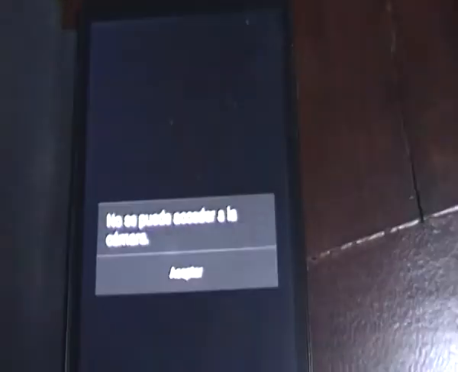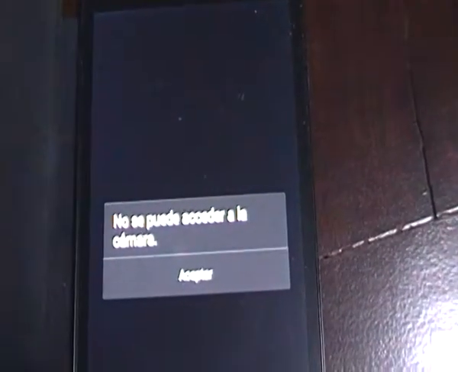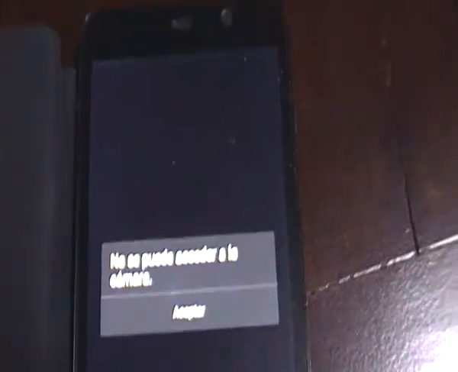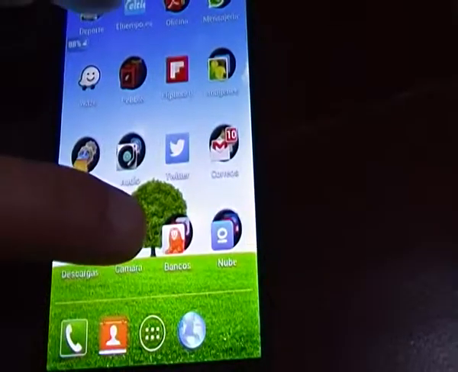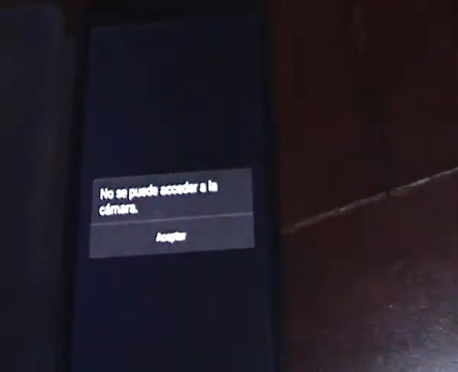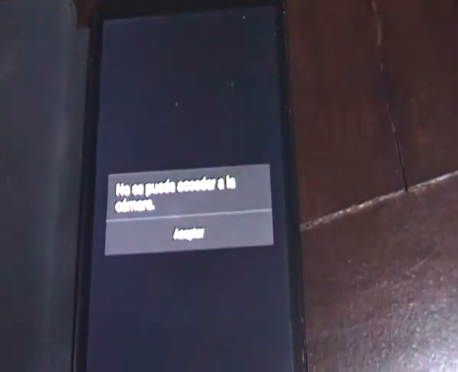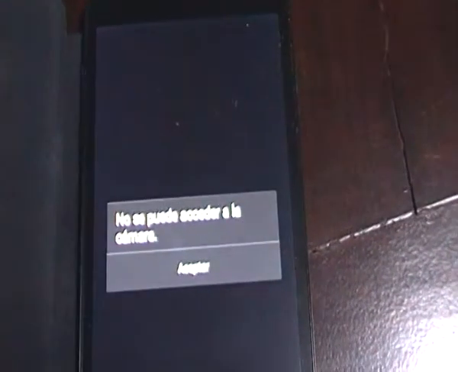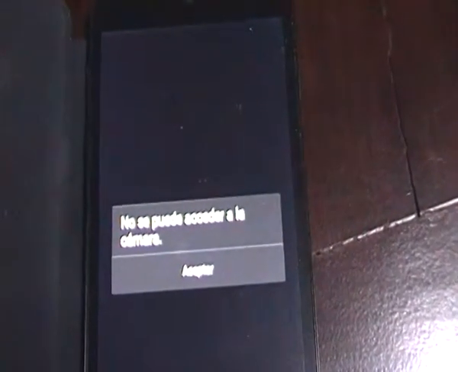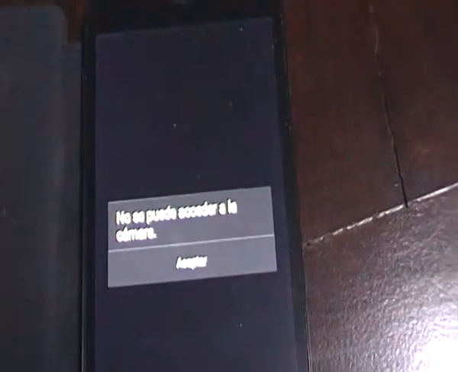I have a problem and I need a solution because I work with my camera. One more time, the same message. It can't access the camera.